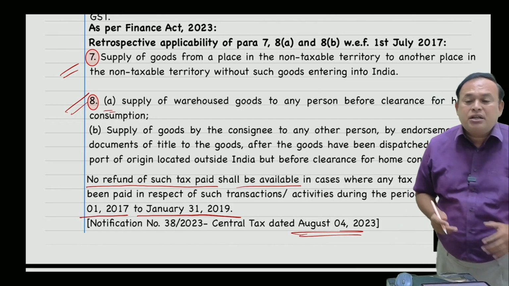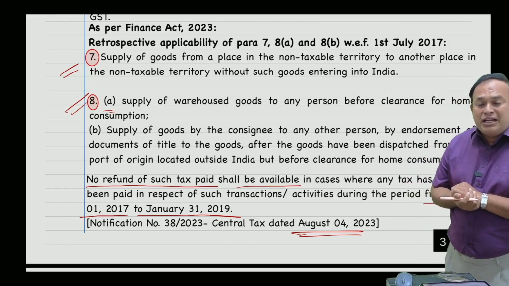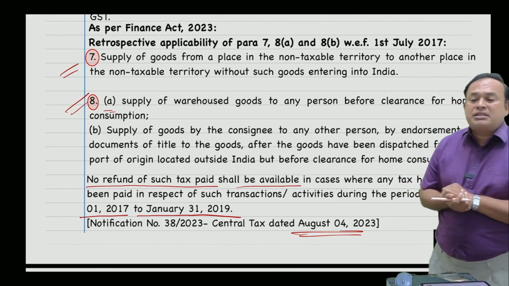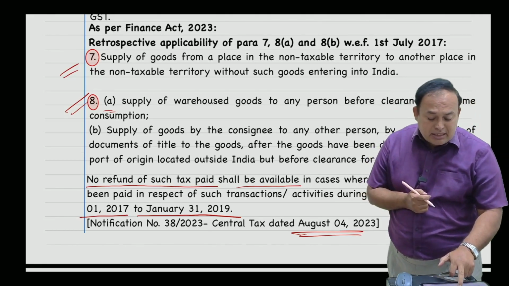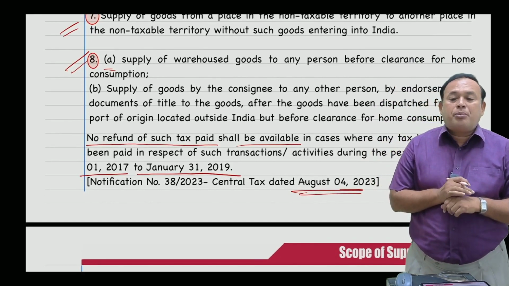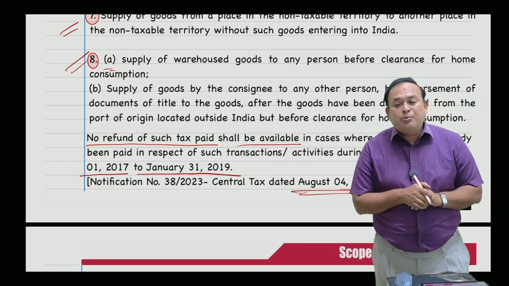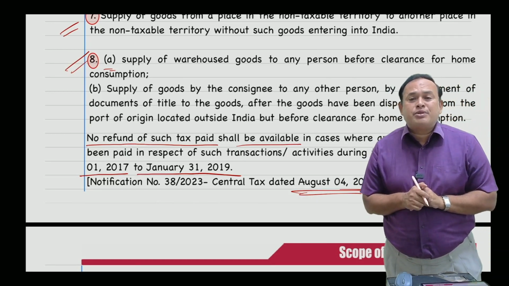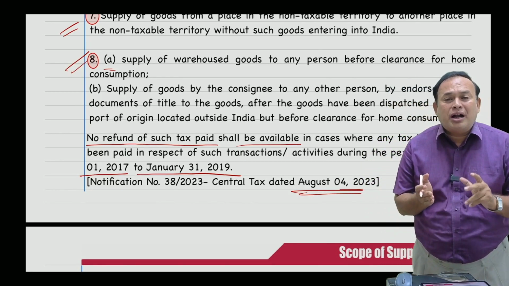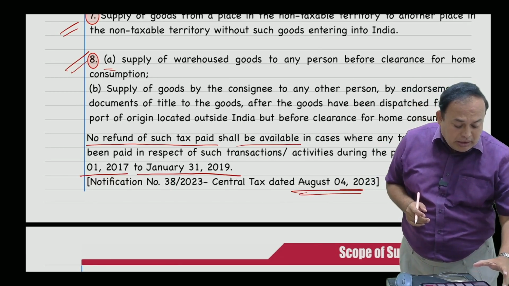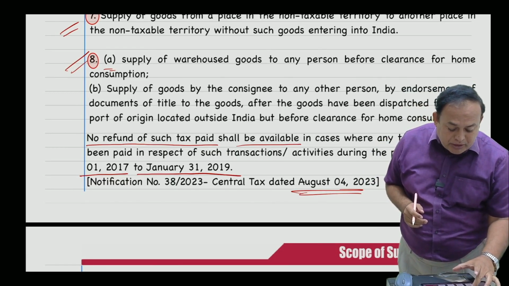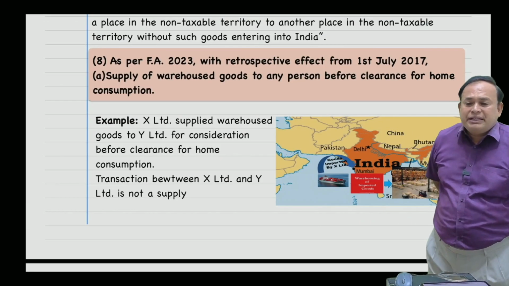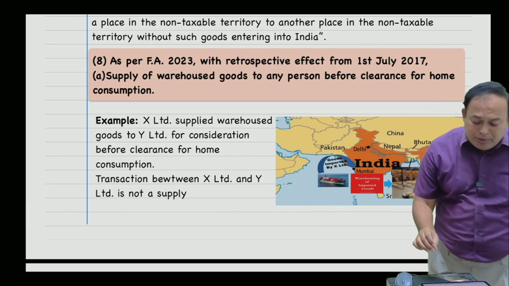Here it says: supply of warehoused goods to any person before clearance for home consumption. Supply of goods to any person before clearance for home consumption. What do you mean by this? How to understand this? Here we have a simplified example to bring to your notice by visualization. In the given case, assume a scenario.